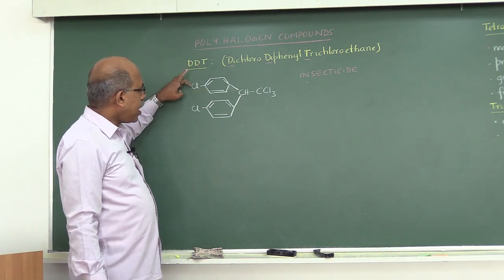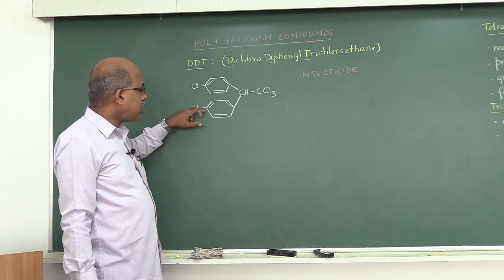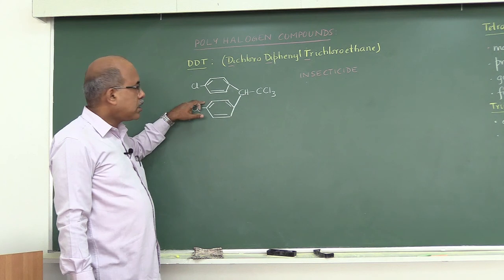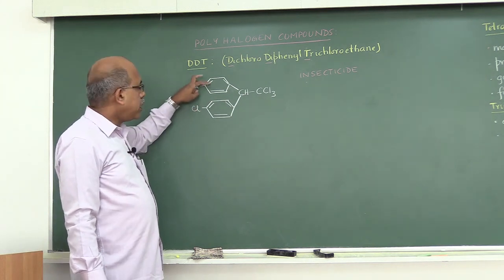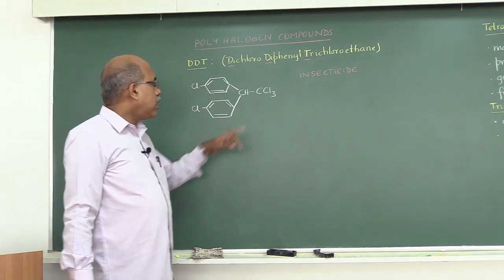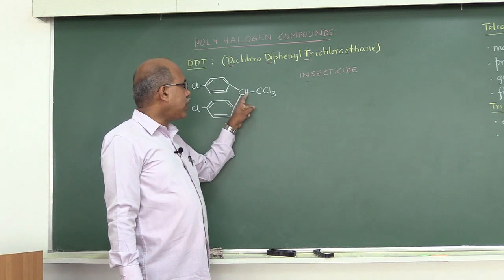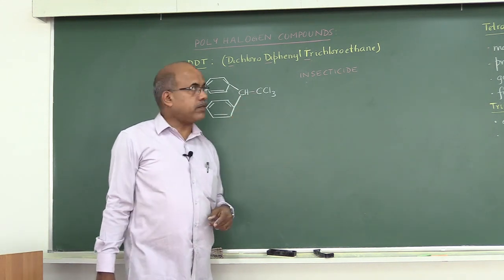So we say para, and with respect to this benzene ring, to distinguish it from the first one, I'll use para dash. So para, para dash dichloro diphenyl trichloro, and the parent hydrocarbon has only 2 carbon atoms. That's why it has to be an ethane derivative.